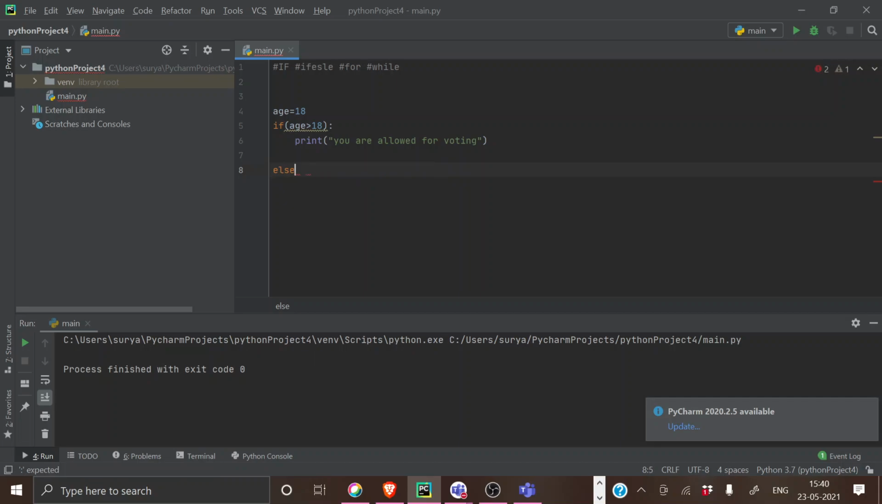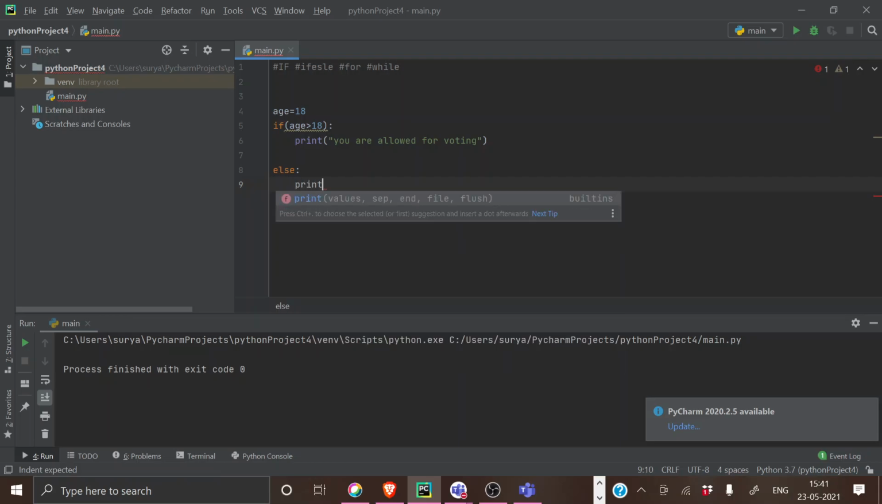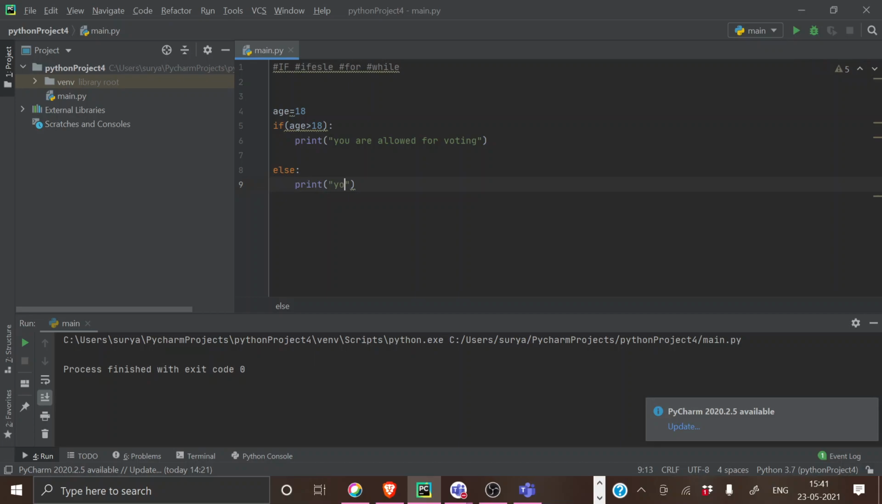Yes. While you're doing it, you don't have to give any options. Directly you can give else, and you have to print, you are not allowed for voting. So see, you're not allowed for voting.